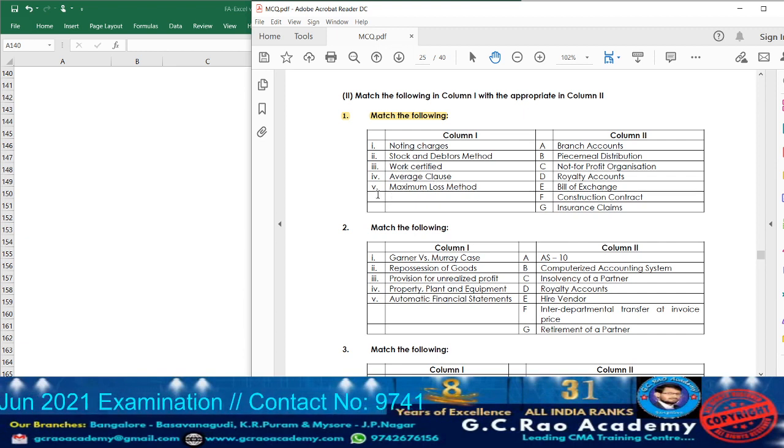Then point number 5, maximum loss method. In partnership, when they go for piecemeal distribution, to distribute the balance amount among the partners we have two methods. One is maximum loss method and another is proportionate capital method. So this is one of the methods of distributing the amount to partners' capital.